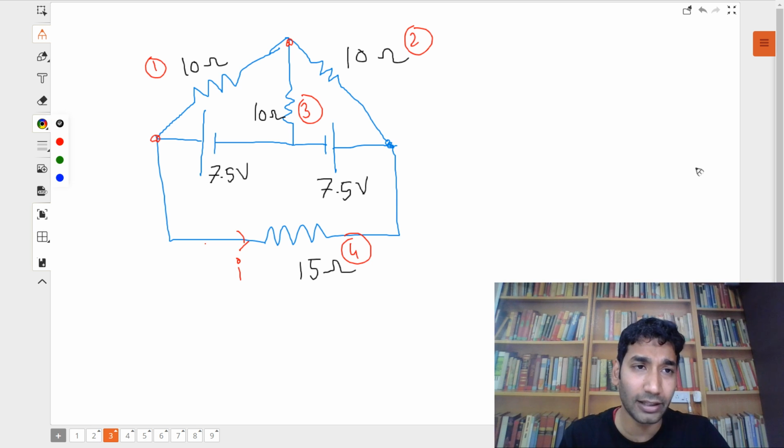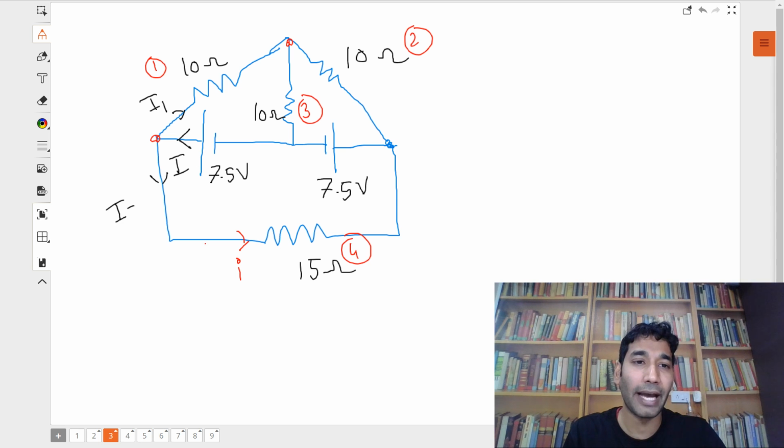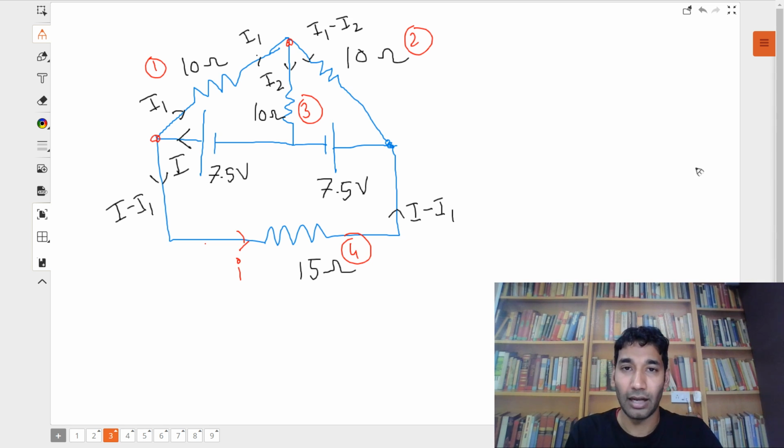So let me draw it once and tell you. How do you normally solve it? So typically you take some current, let's say capital I will go from here. Then from here you will assume some I1, and from here you will assume it to be I minus I1. Okay, so I minus I1 will come from here, and I1 is going, out of I1 let's say how much will go down, let's say I2 will go. Okay, down I2 will go. So from here I1 minus I2 will go. Okay, I1 minus I2 will come from here.